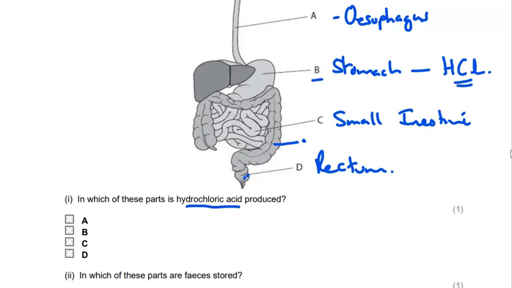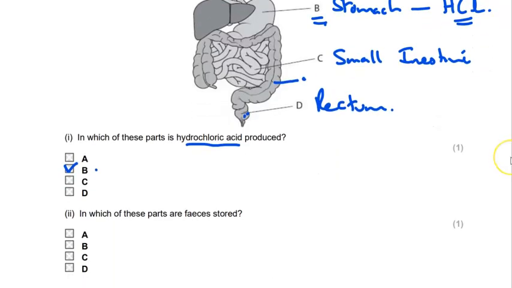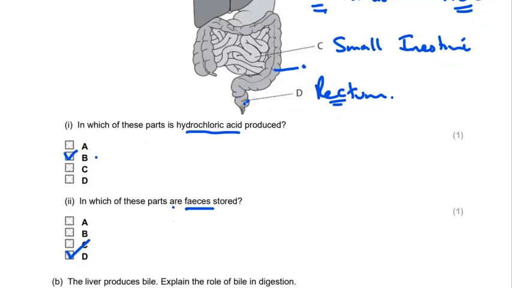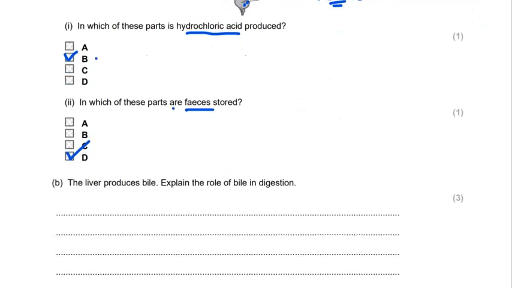So that would be B. So we need to have a tick on B. The others simply don't fit, and so we've got another mark for that part there. In which of these parts are feces stored? Because we took a careful moment to consider this, we realized that D is the answer there. So let's tick D nice and clearly, so that we are awarded a mark for that one there.